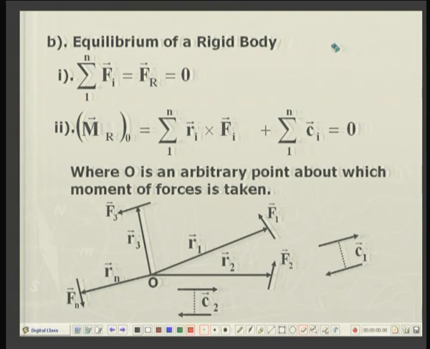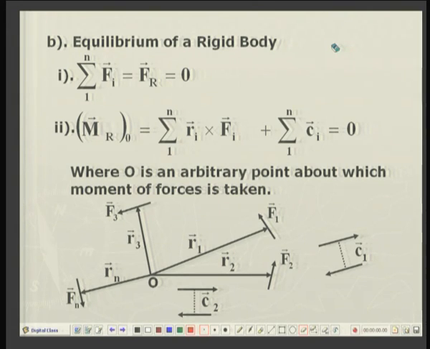Then the conditions of equilibrium are that the sum of all these individual forces, the resultant force Fr, is equal to 0, and besides this we require another condition: that the moments of all these applied forces taken about any arbitrary point O, the resultant moment, is also equal to 0.